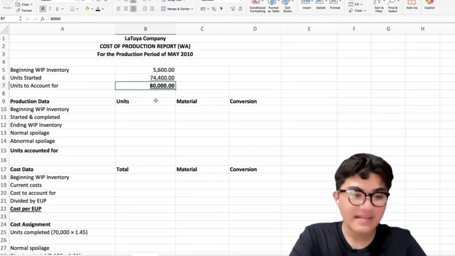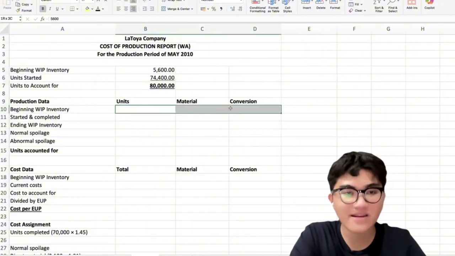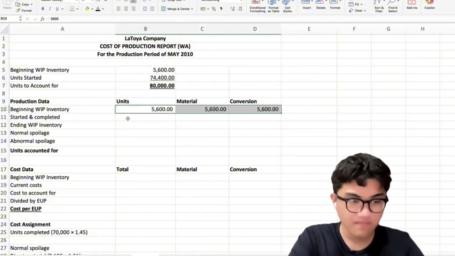Okay. Next, we determine how these units were used or where they went. Okay. So the beginning work in process inventory, 5,600.